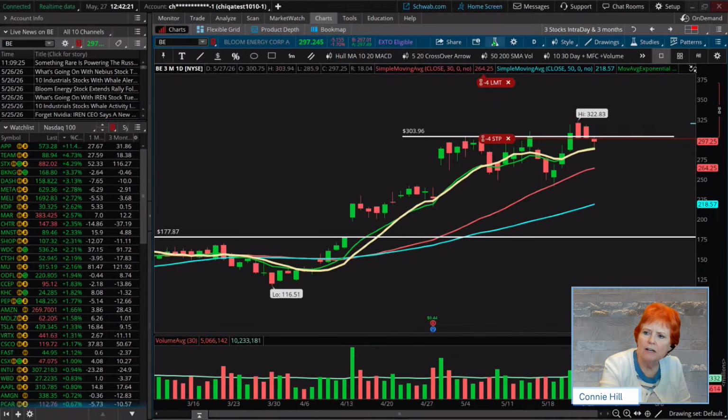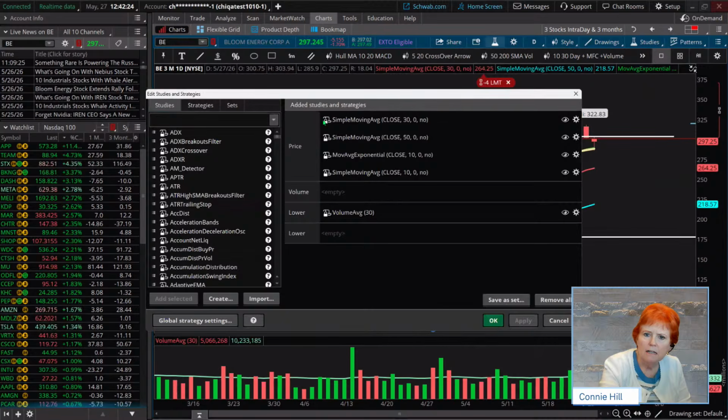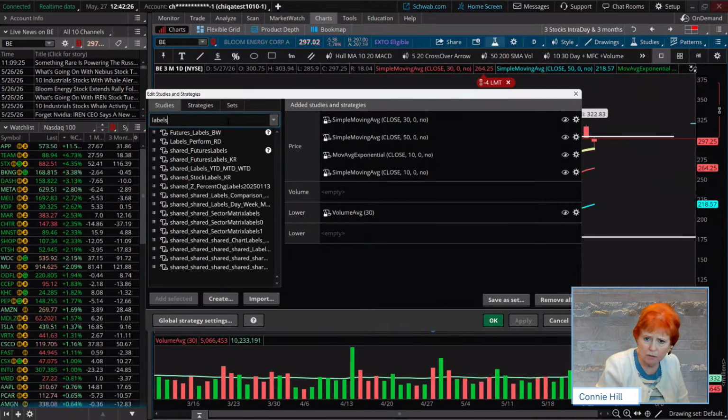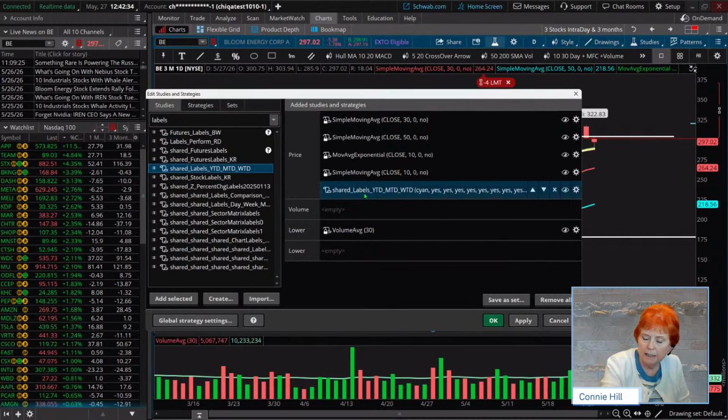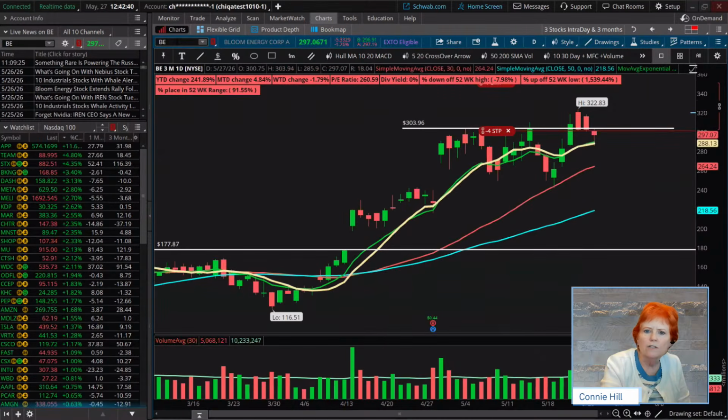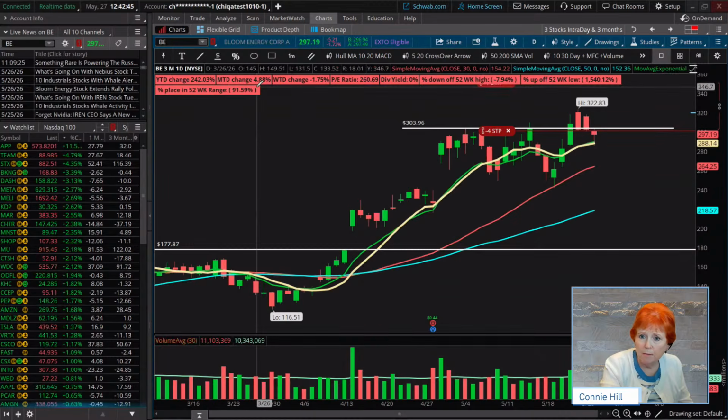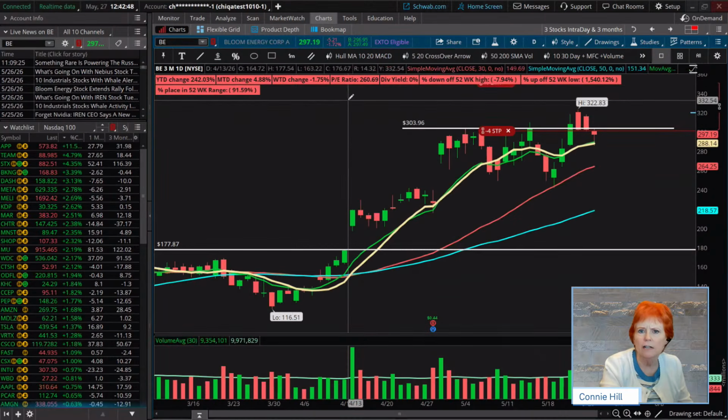If I come down here and click on my studies, I've called this one labels year to date, month to date, week to date. I double click it, and it goes into my chart as a study. For whatever ticker symbol you happen to be on, it's going to give us the year to date change, the month to date, the week to date, and then some additional characteristics of a stock like a PE ratio, dividend yield, and so forth. It'll give you that kind of information. Like I said, I've just called it labels.